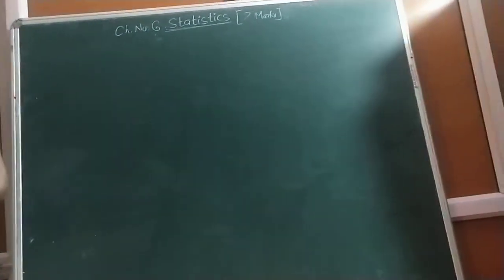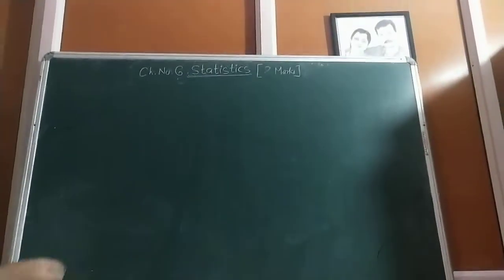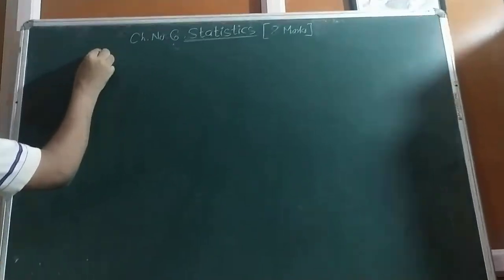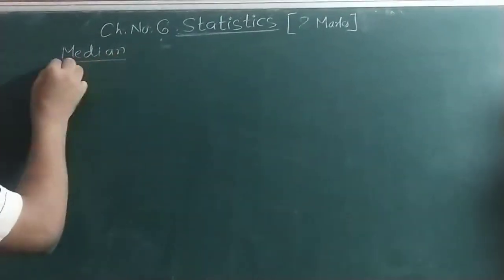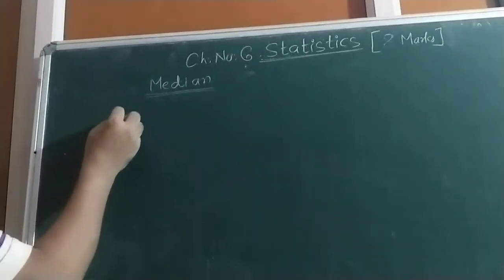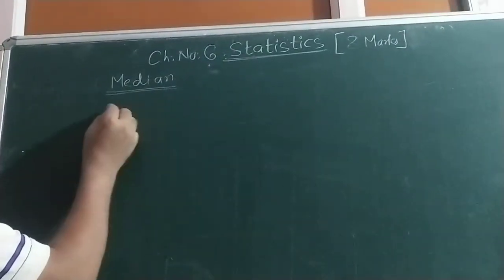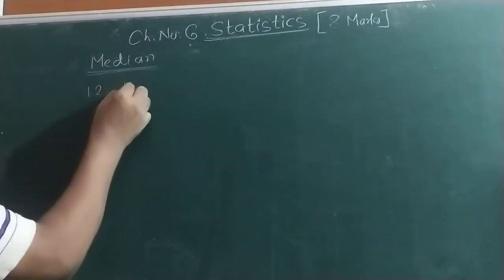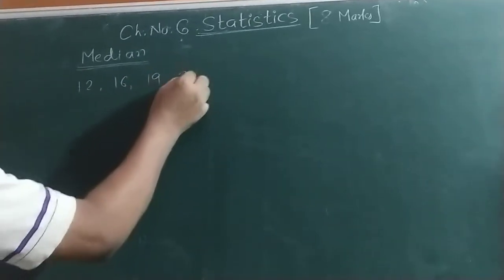So last time students we completed 6.1, that was about mean. Now from today we start with 6.2, it is about median. See, median was basic in 9th standard, but in sums like this we have to write the numbers in ascending order. For example, 12, 16, 19, 23.